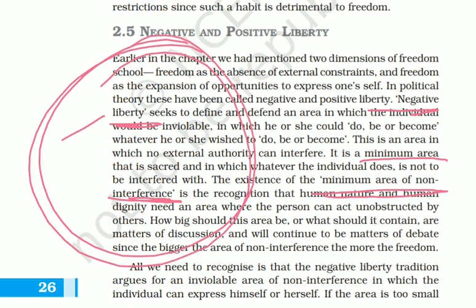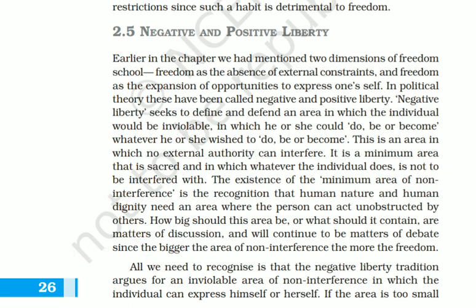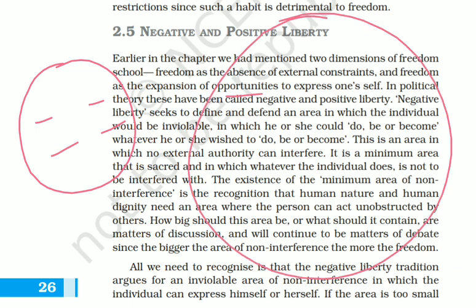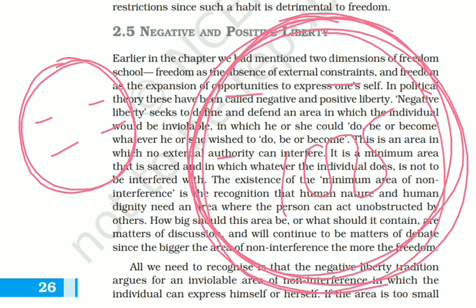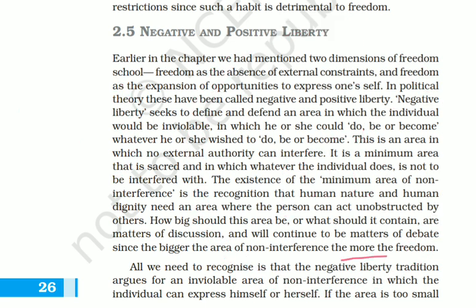The concern is how large that minimum area should be, and what matters we should include in it where people can take decisions independently without the involvement of a second person. For example, if one minimum area of non-interference contains 2 to 4 matters, and another contains approximately 100 matters, then definitely the second area gives more freedom to that individual. As the size and the matters included in that area increase, we say that we are getting more freedom.